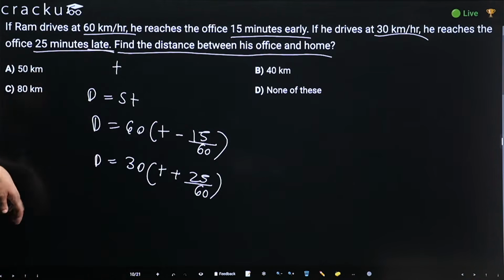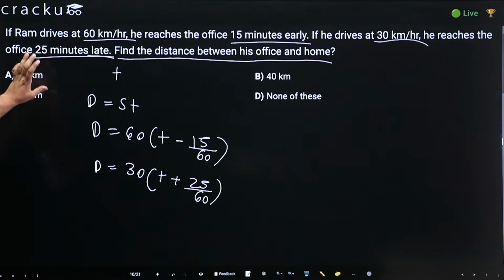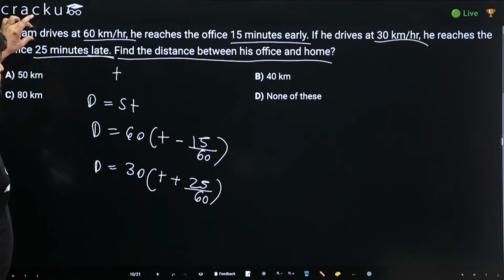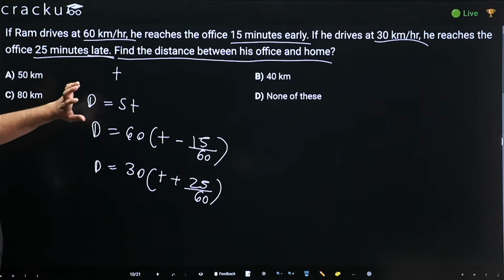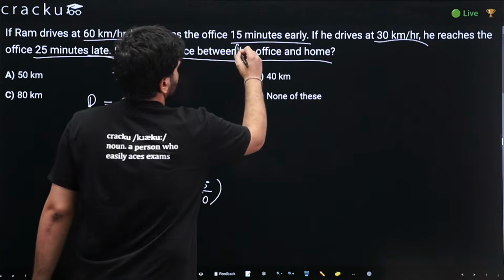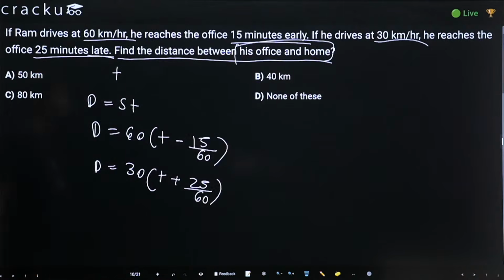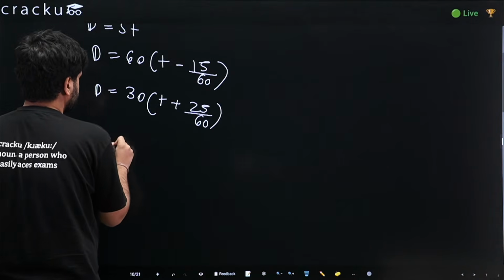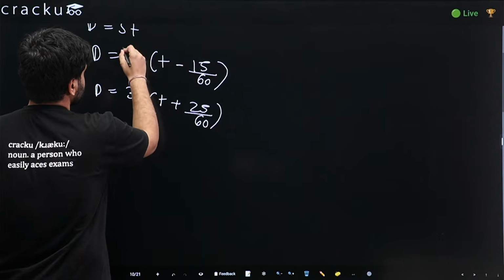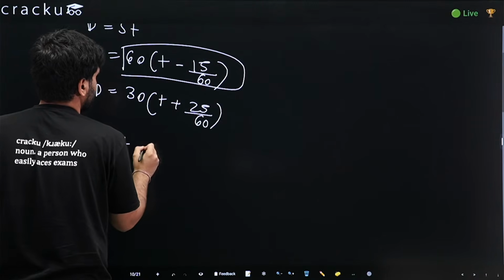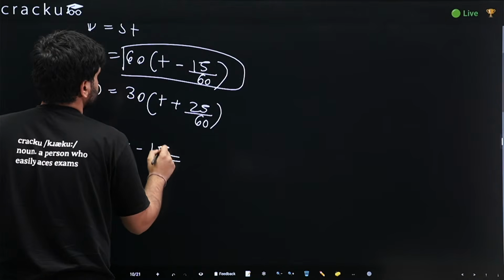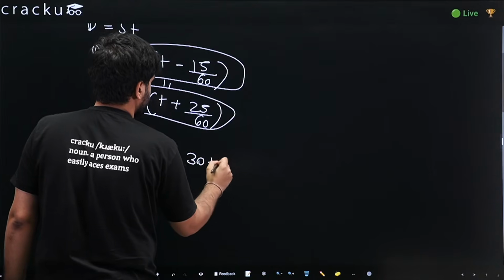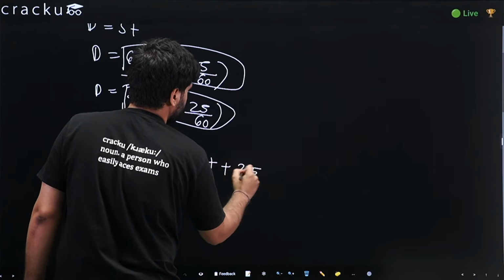Now we have distance in both the cases. Can we say that irrespective of his speed and time, this distance in the first case and in the second case would be the same? Because it is the distance between his office and home, right? So these two distances are the same, so let us equate them. Let us multiply this term: 60t minus 15 would be equal to this. Let us multiply this as well: 30t plus 25 by 2.